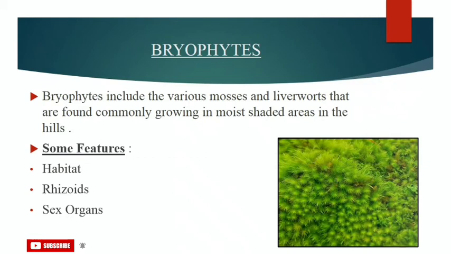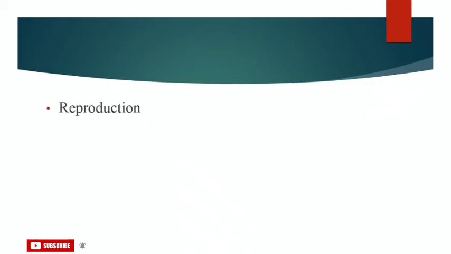Next feature will be reproduction. It is of the sexual type. The reproduction occurs by sexual means. The antherozoids, produced by the antheridium, that is the male sex organ, are released into water where they come in contact with the archegonium, that is our female sex organ. Fertilization occurs inside the archegonium.